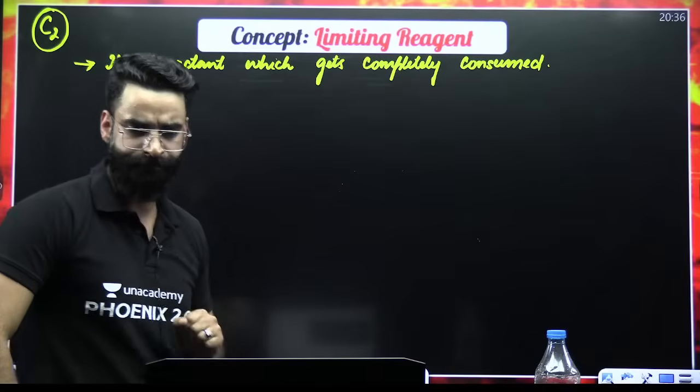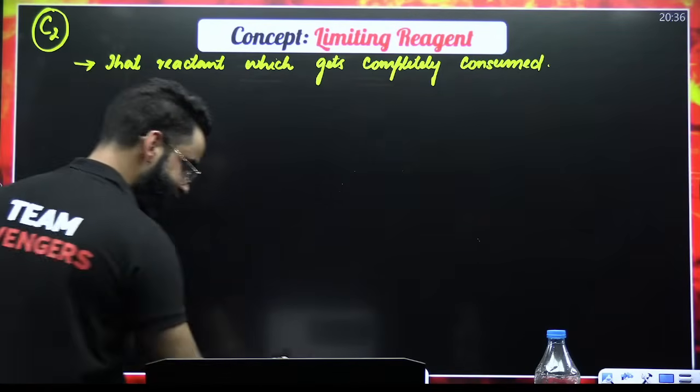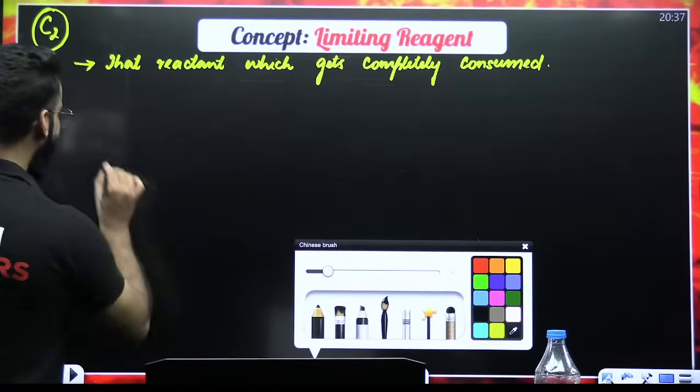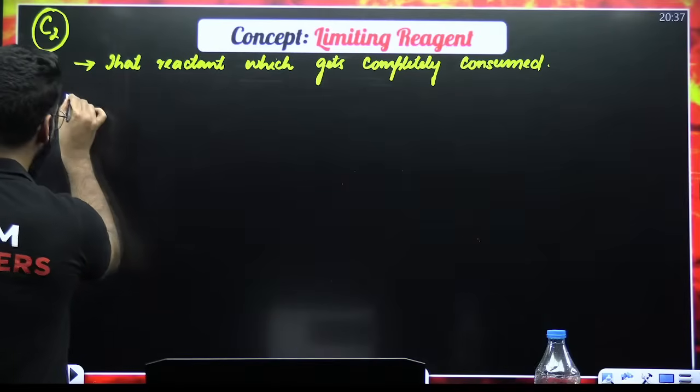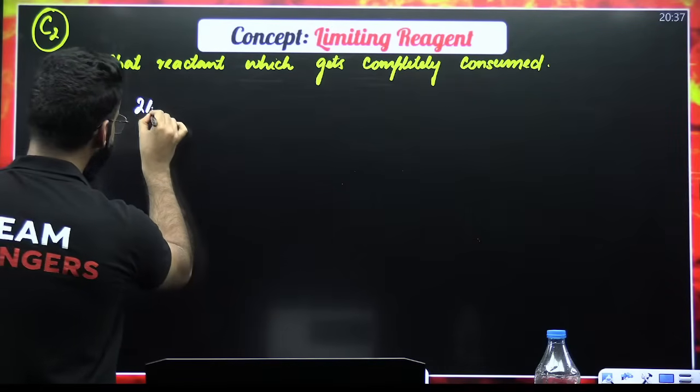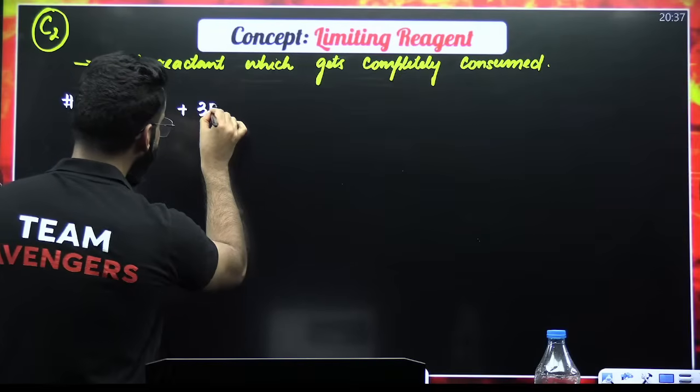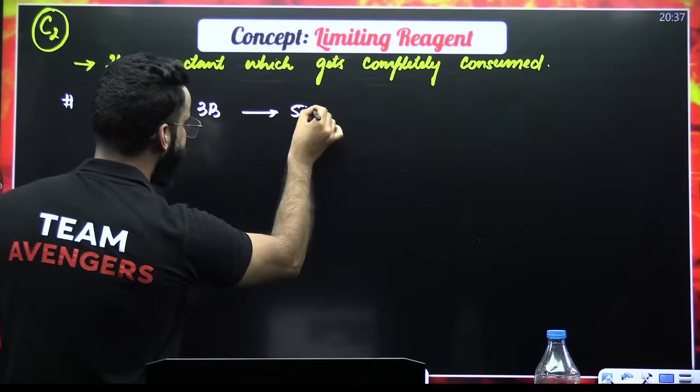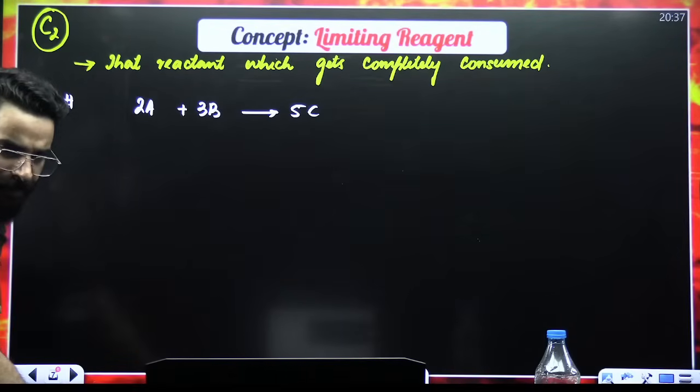Now, people, understand what exactly I'm going to do. For example, imagine that you have a reaction like this: 2A plus 3B gives 5C.